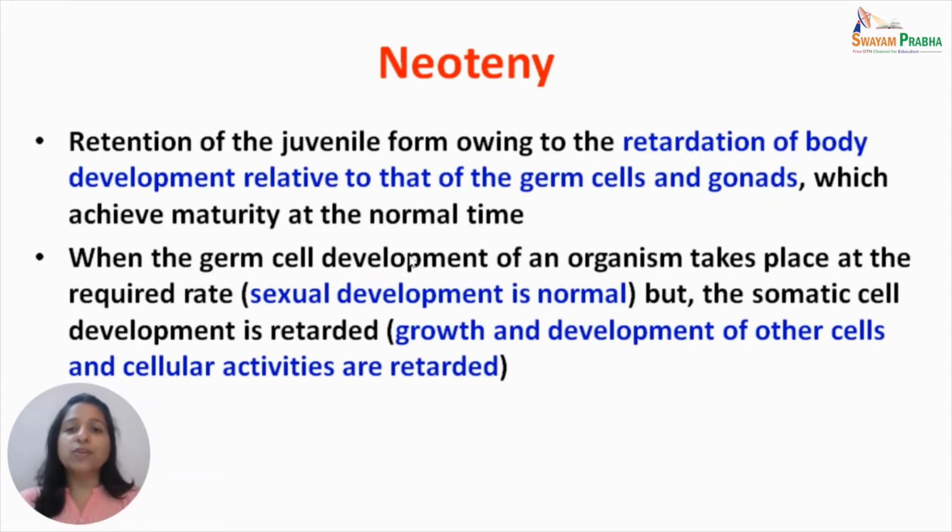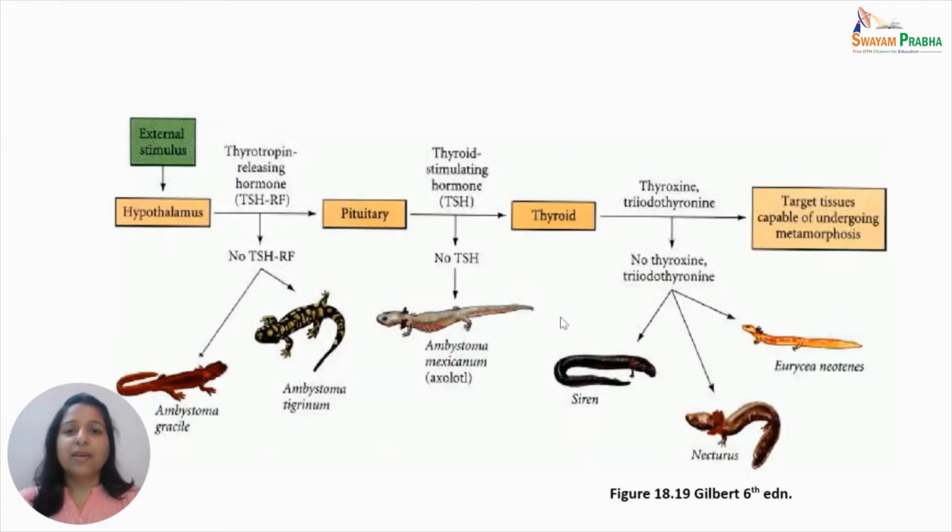This happens when the germ cell development of an organism is taking place at the required rate, but the somatic cell development is retarded, because of which the sexual development is normal, but the growth and development of other body cells and other cellular activities is retarded. An example of neoteny can be seen in various species of Ambystoma salamanders.